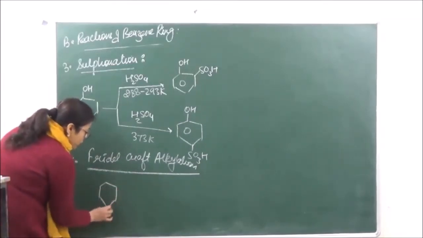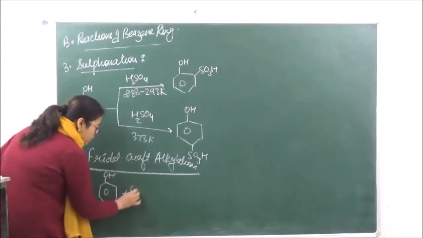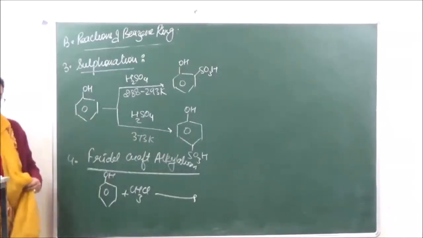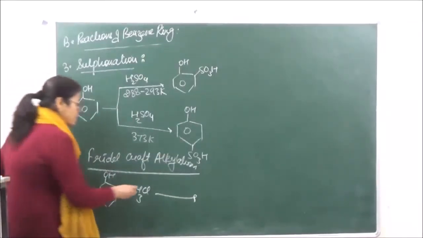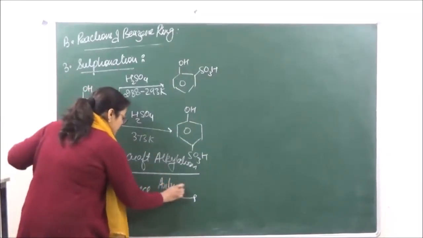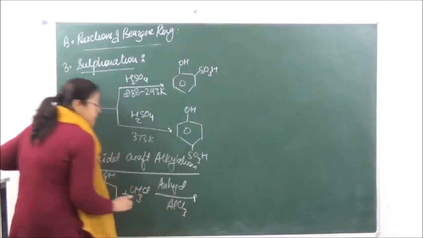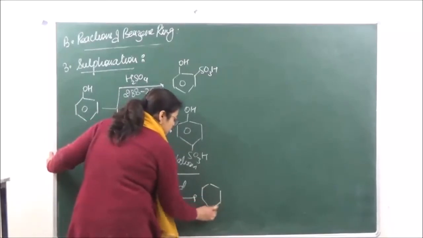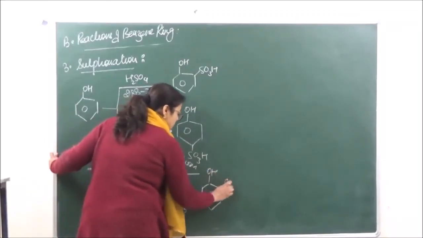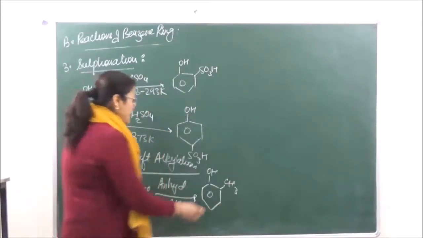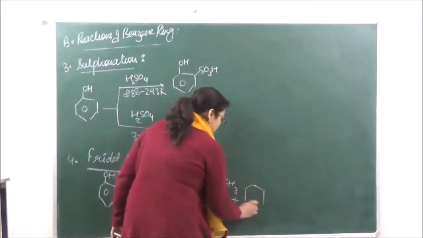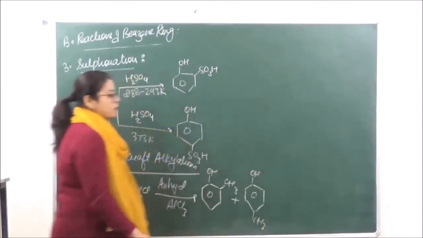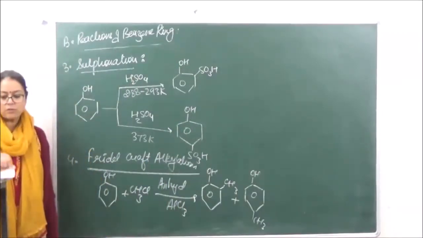So the reaction is going to be with methyl chloride, and the reaction takes place in presence of anhydrous AlCl3 to give us orthocresol plus paracresol. So these are the reactions of the benzene ring.